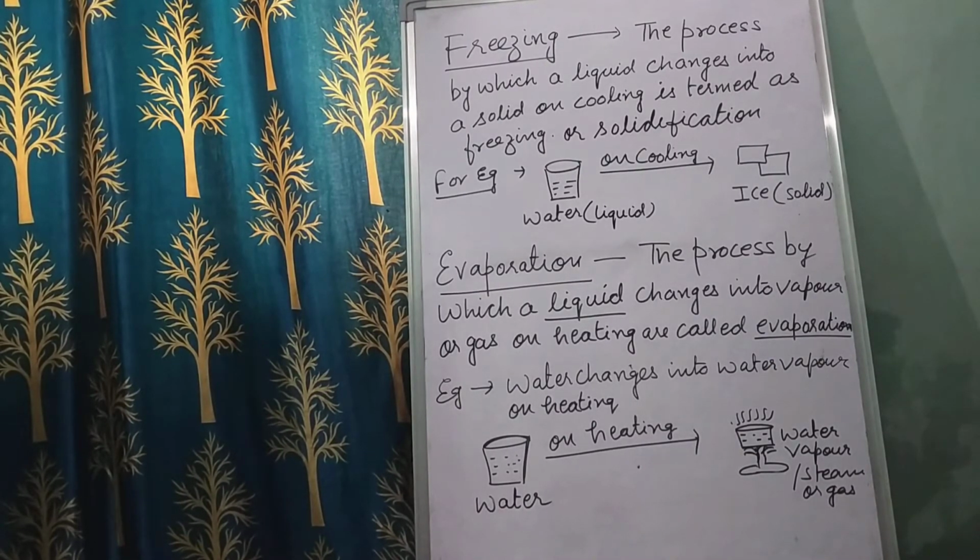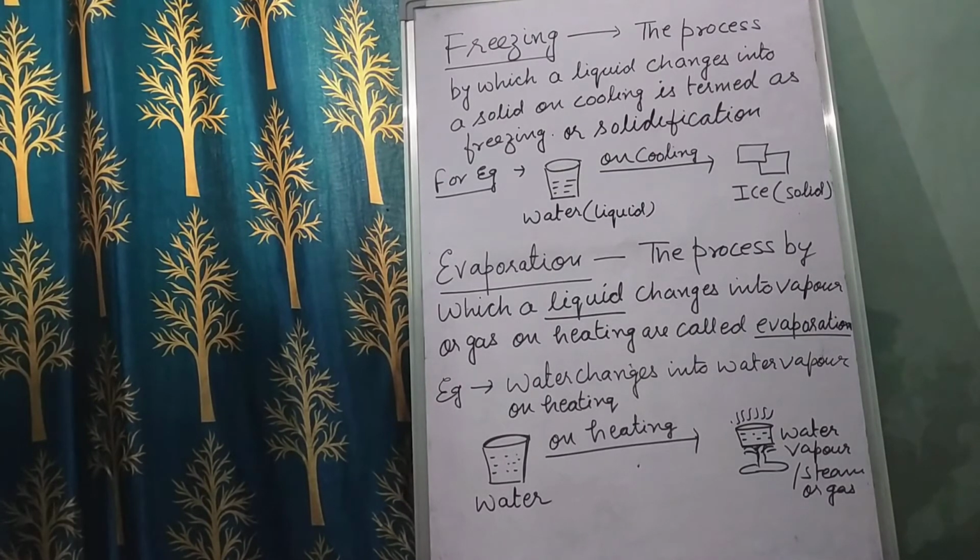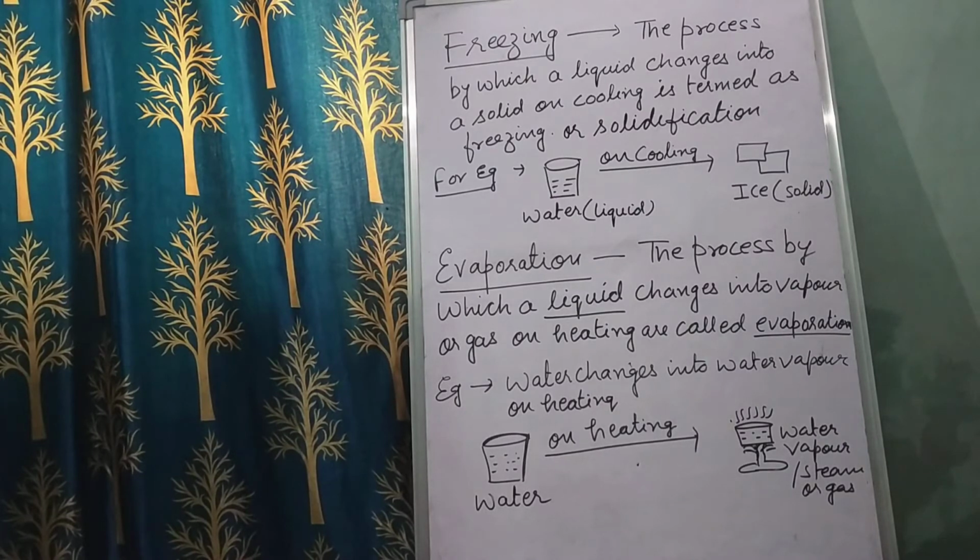Now the second process is evaporation. So children, what is evaporation? The process by which a liquid changes into water vapor or gas on heating. How is the water going to change into gaseous form? If you keep the water in a container or a bowl on the gas stove, after a few minutes you will see the water start boiling.